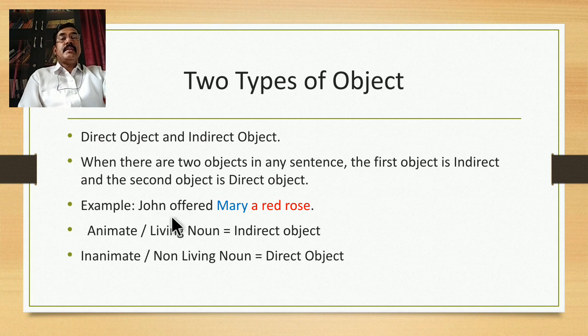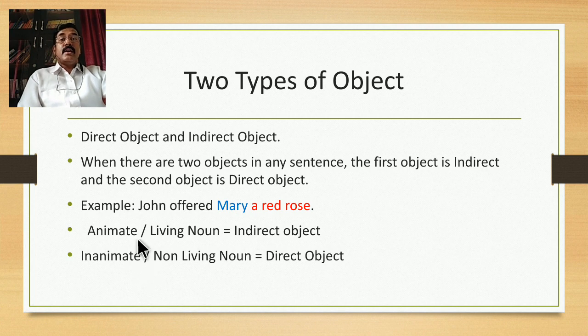So when there are two nouns one after another after the predicate or verb, we have to see whether both of them are animate, that is living, or inanimate, that is non-living. If both the nouns are animate, then there is only one object and one complement. If both the nouns are inanimate, then also there are no two objects.